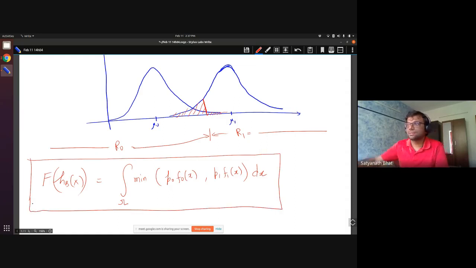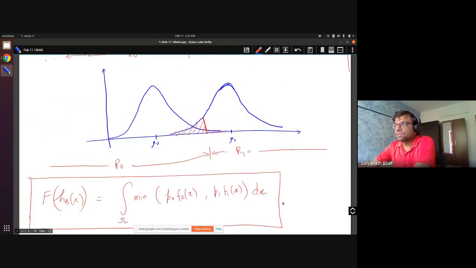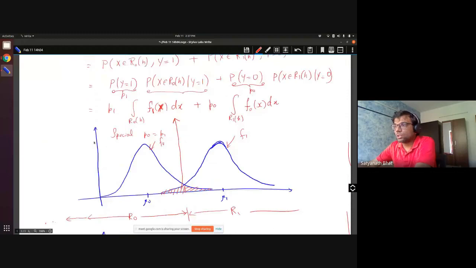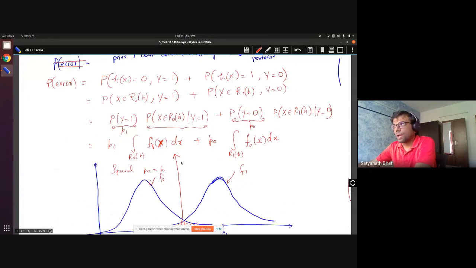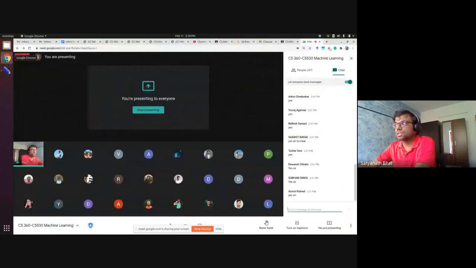As a result, the risk associated with the base classifier is always less than or equal to the risk associated with any other classifier. That is why this whole thing goes through. I took the help of the special case to show you the regions, but essentially the same proof goes through for the general case as well. Have a look at all these steps and see if you understand. This is one proof; I will show you another proof in some time.